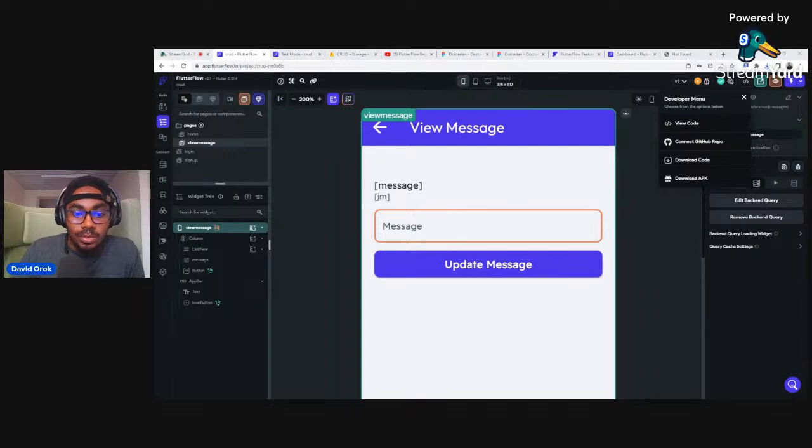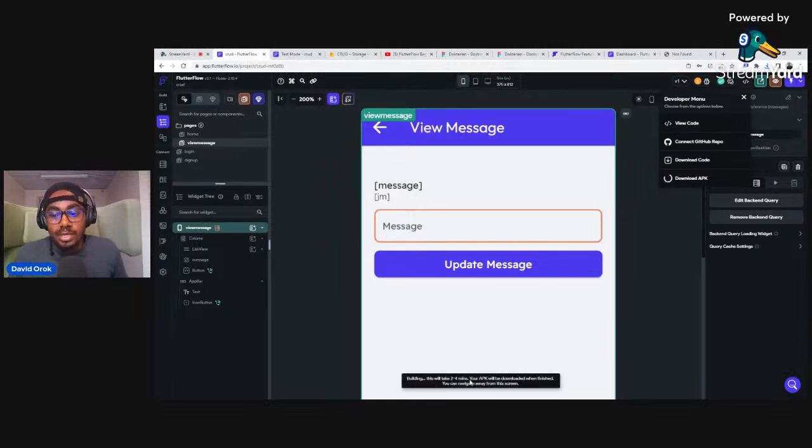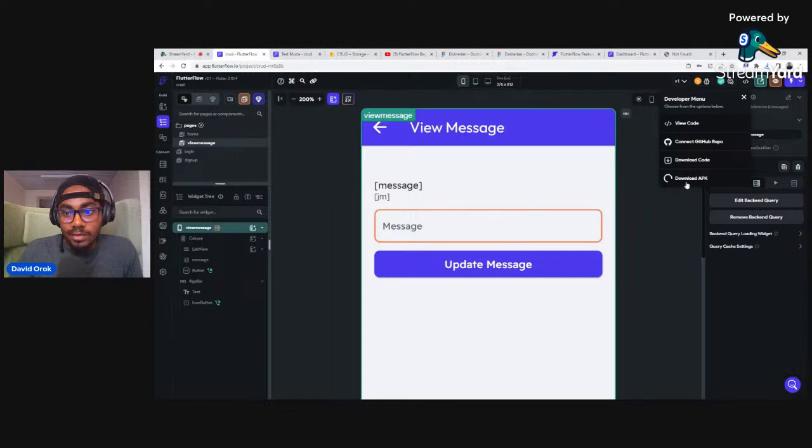So let's come back here, and I can also click to download my APK. It takes 2 to 4 minutes to get my APK running. After this, it will just download and I will have it, right? Of course, you won't be able to run the APK on the web. You have to install it on your mobile phone. Yes, so this is it. In the description I will upload this APK somewhere and put the link for you guys to test it out if you're using an Android device.